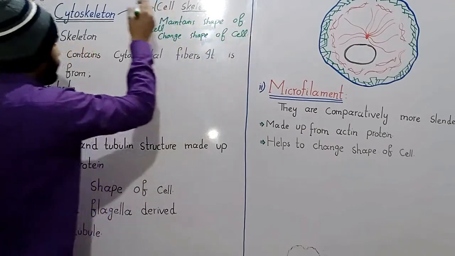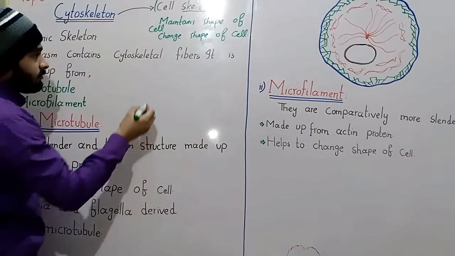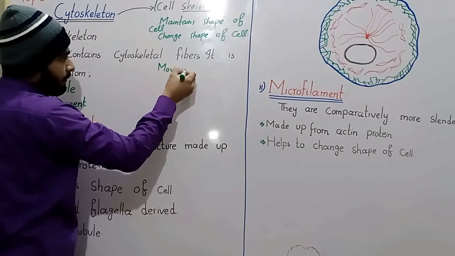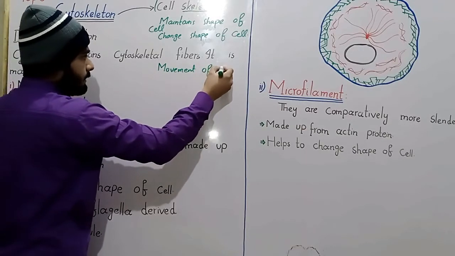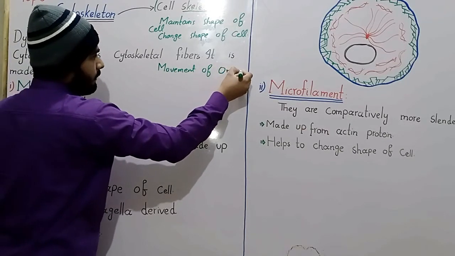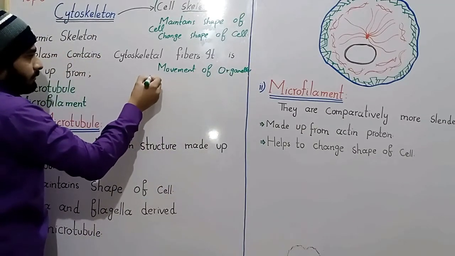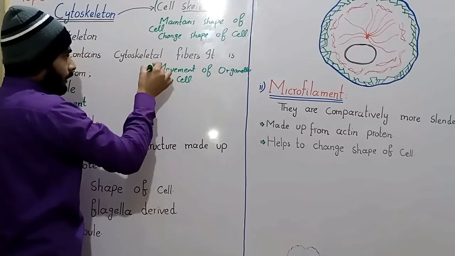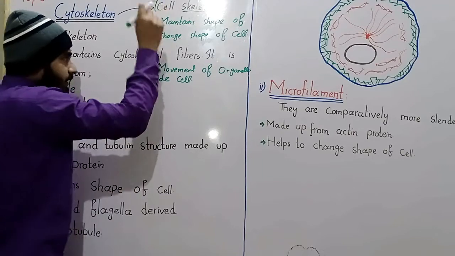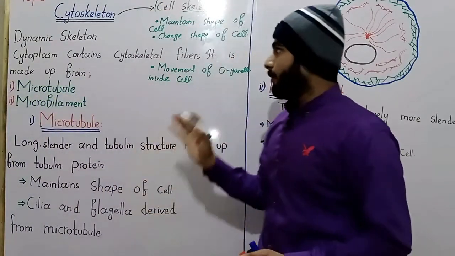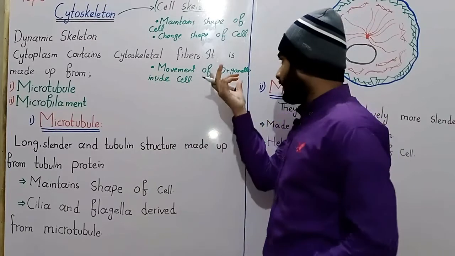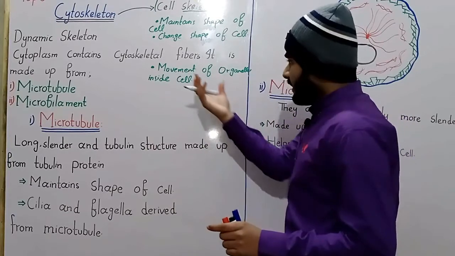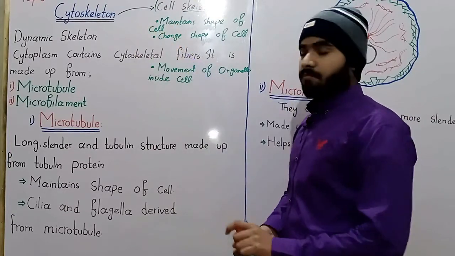The cytoskeleton or cell skeleton is also responsible for the movement of the organelles inside the cell. Due to these reasons, the cytoskeleton is known as the dynamic skeleton. The cell can quickly change its shape, and it also maintains its shape due to the cytoskeleton. It is also responsible for the movements of organelles such as the nucleus, mitochondria, Golgi apparatus, etc. inside the cells. That's why the cytoskeleton is known as a dynamic skeleton.